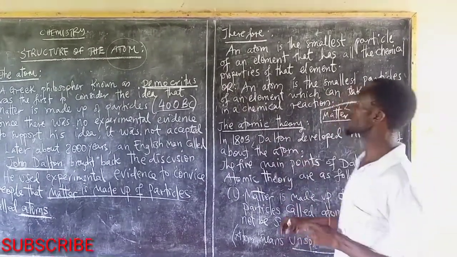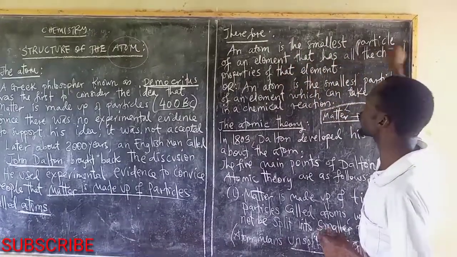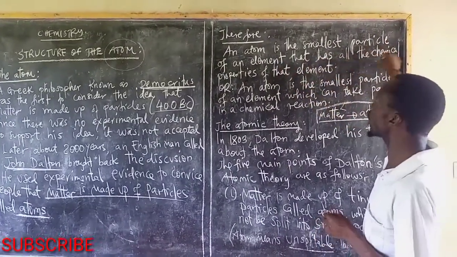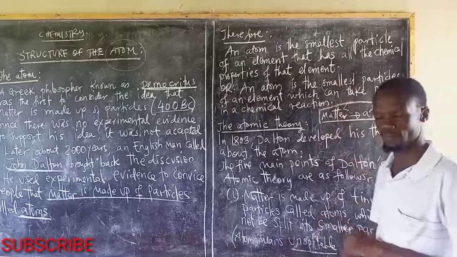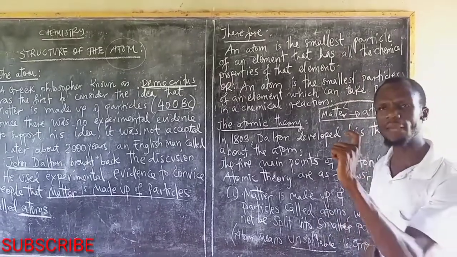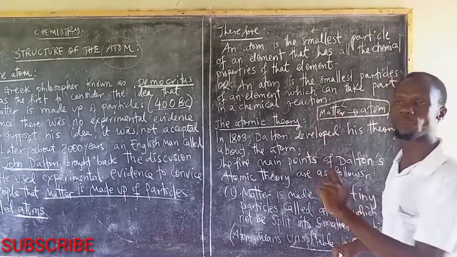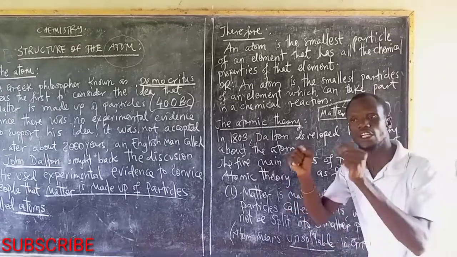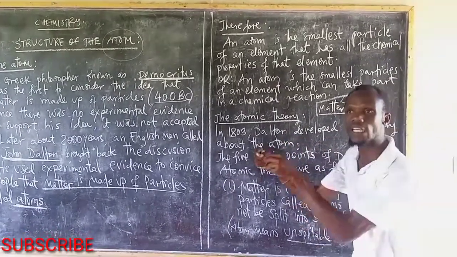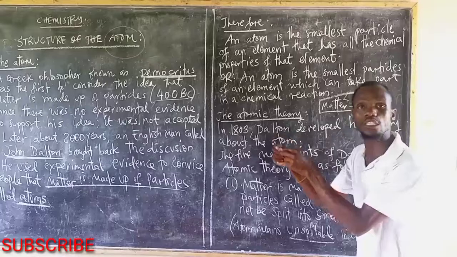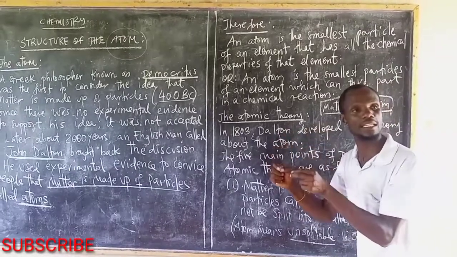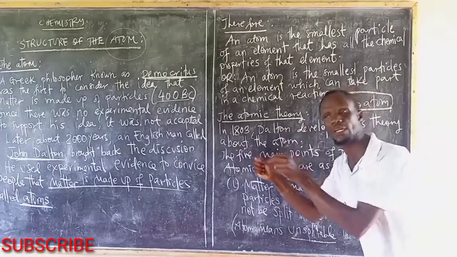And that's why we have said an atom is the smallest particle of an element that has all the chemical properties of that element. In chemistry, when you are talking about chemical properties, you mean the reaction of that element. If you're talking about the chemical reaction of oxygen, you mean the reaction of oxygen with other elements.